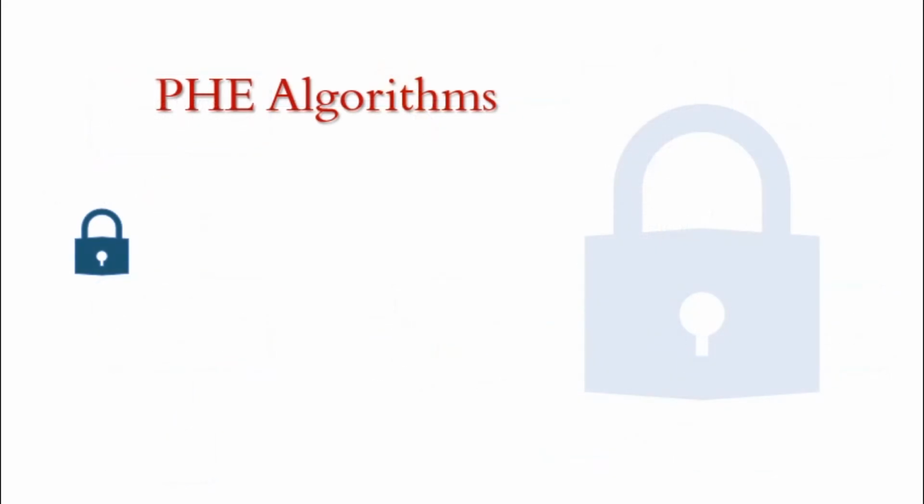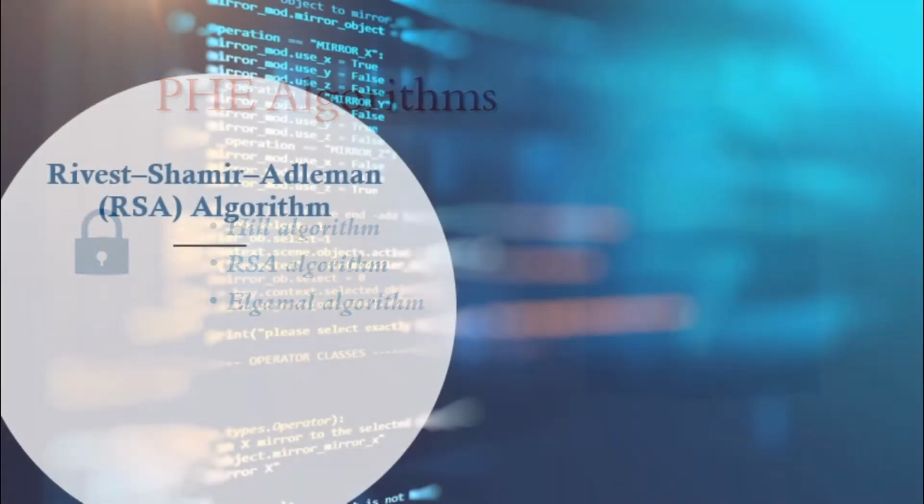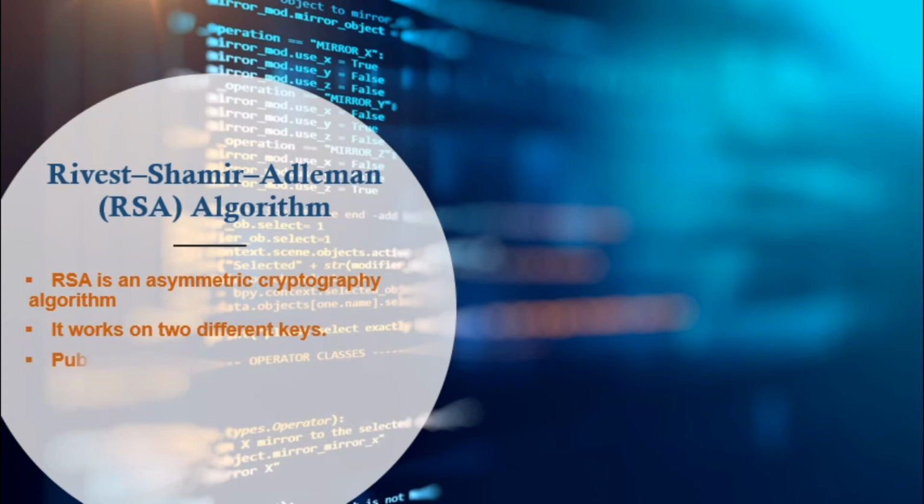Some of the famous PHE algorithms include the Hill algorithm, RSA algorithm, and Elgamal algorithm. In the next section, we will see how to implement the RSA algorithm in Python using PyCryptodome. RSA is an asymmetric cryptography algorithm. Asymmetric means that it works with two different keys, a public key and a private key. As the name describes, the public key is given to everyone and the private key is kept private.